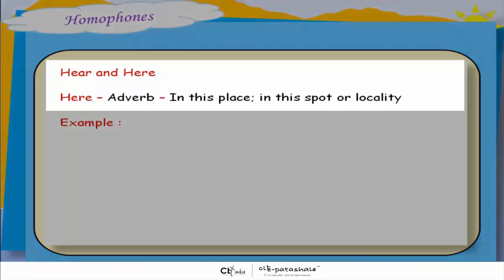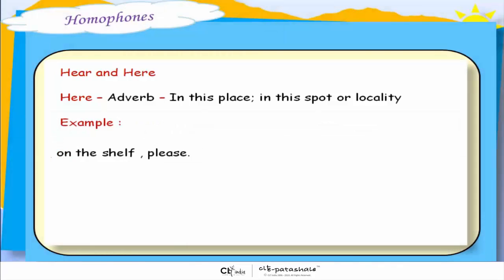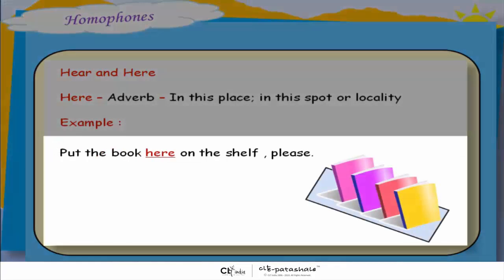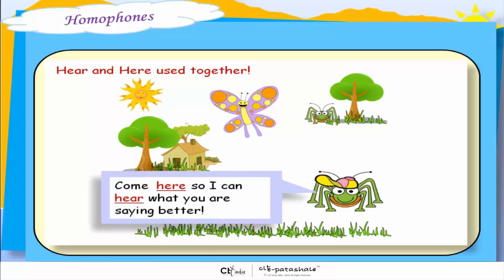Here is an adverb, which means in this place, in this spot or location. For example, put the book here on the shelf, please. Let's use here and hear together. Come here so I can hear what you're saying better.